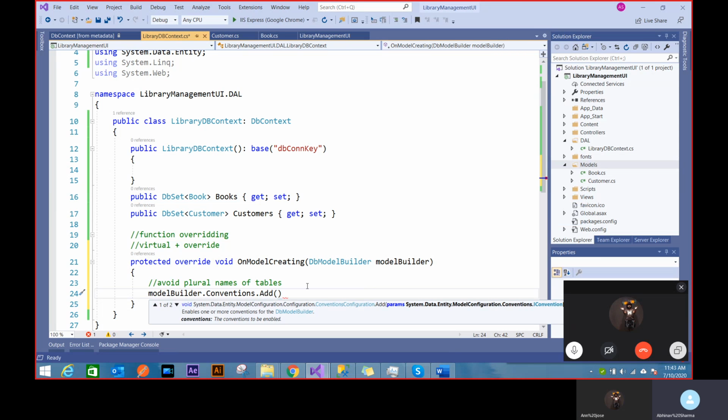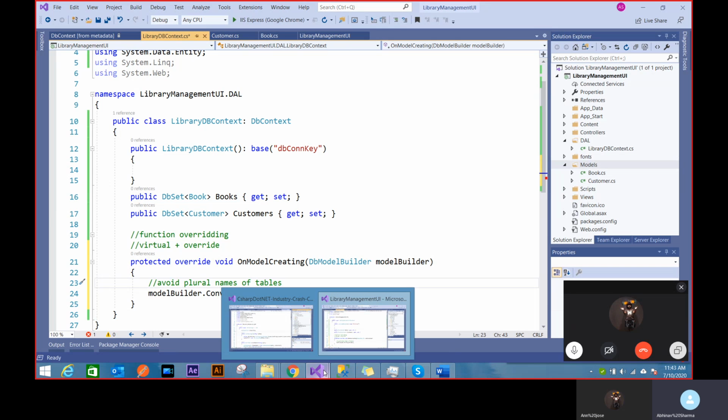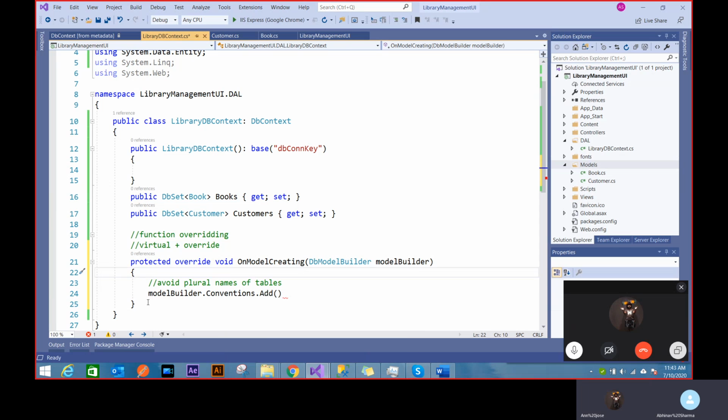It takes an IConvention or something. Let me just see. I don't remember the line now. It's difficult for me to remember what that code line is, and that's how the framework works. You can't really remember everything, right? You can just remember the concepts. You can't remember what that function was. And nobody really asks that in an interview, because it's something very specific to the framework. Why would I remember? It's not giving me any concept.